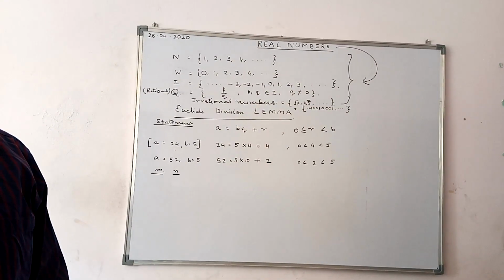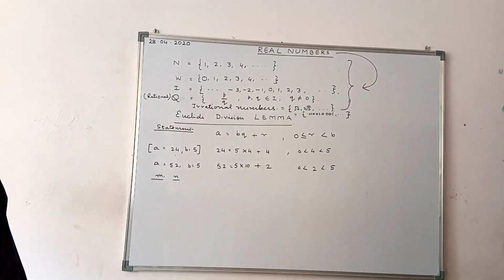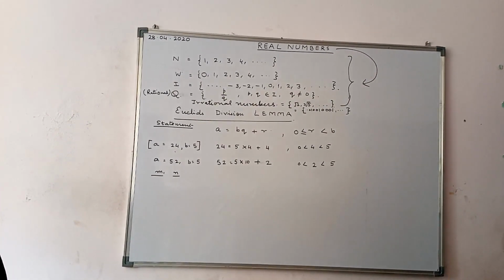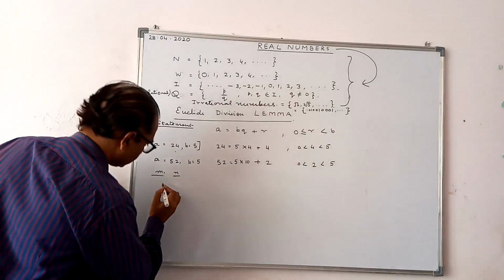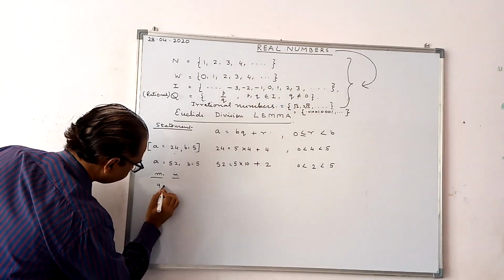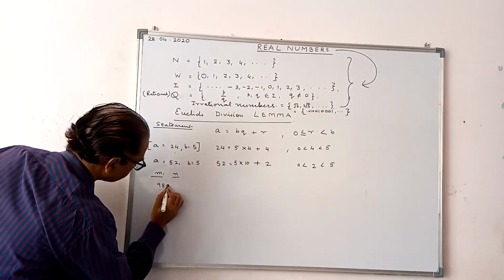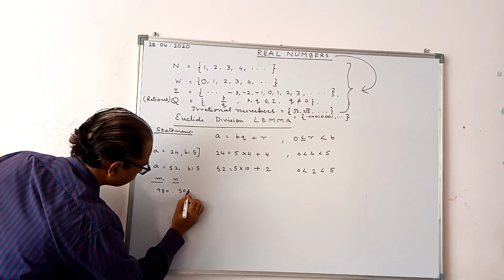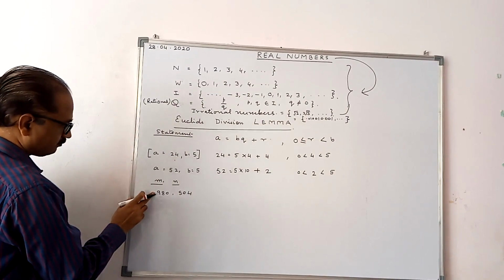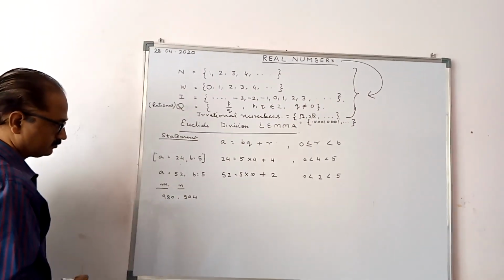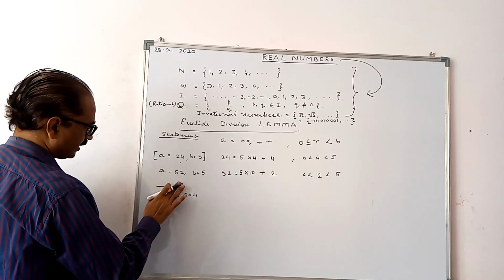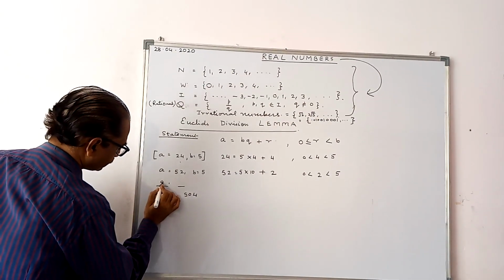Let's take an example: 980 and 504. This is m, suppose this is n. Or we have already taken a and b, so let's take them as a and b. That will be better.